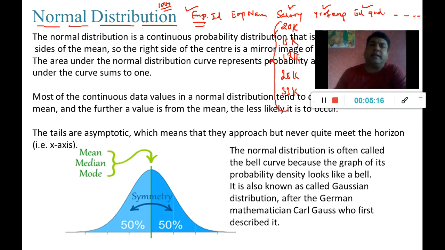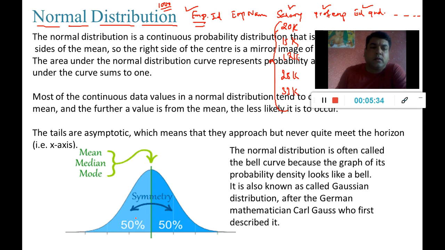Most of the times the data will not be normally distributed. But if this data is normally distributed, then it must carry some characteristics, like we have seen in the earlier episode.